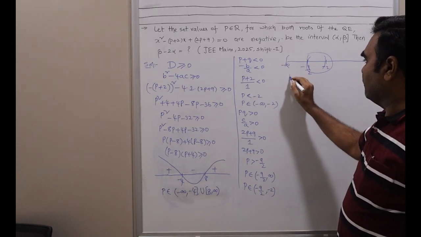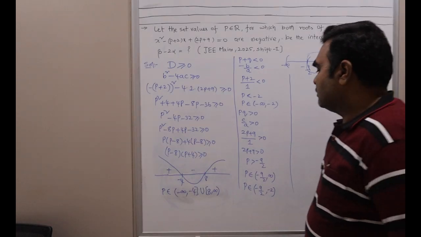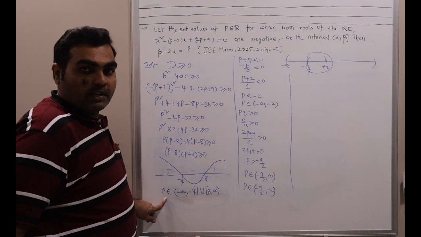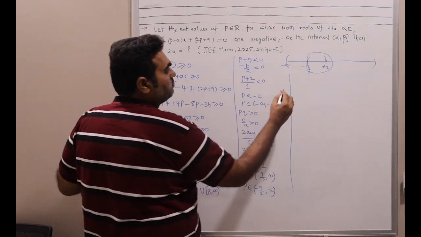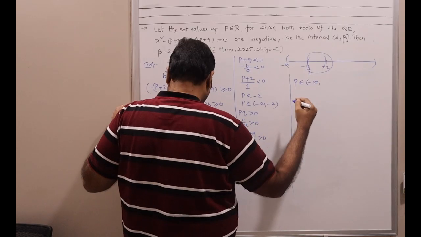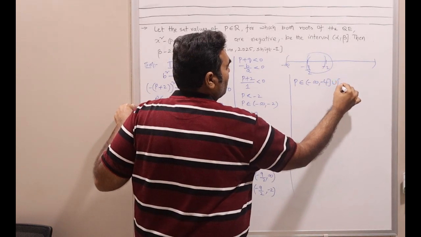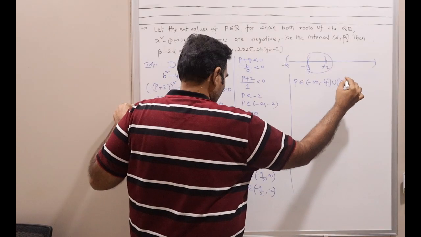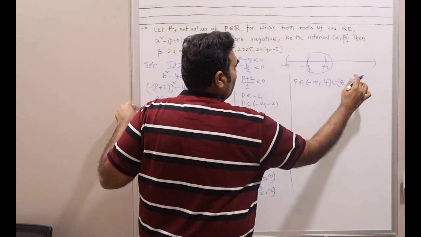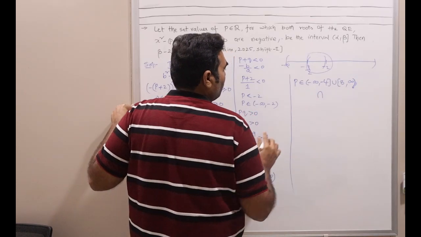So now we have two conditions. What are those? p belongs to minus infinity to minus 4, closed interval, union 8 to infinity, open interval. Intersection, what did we arrive at?